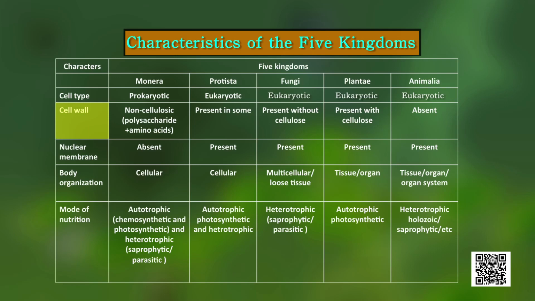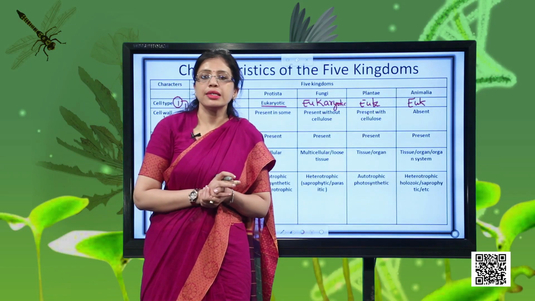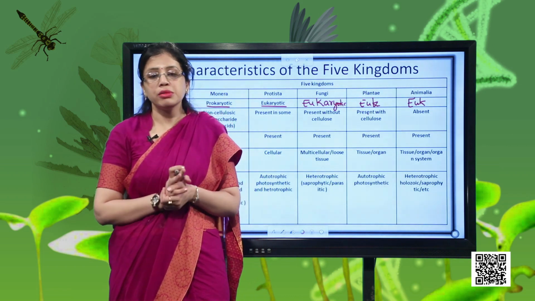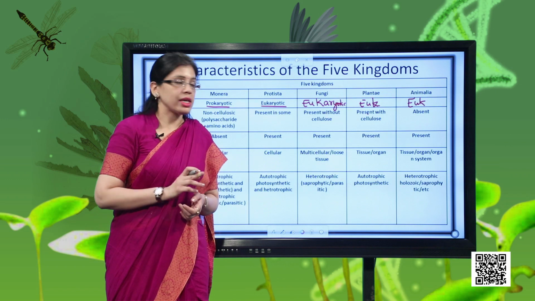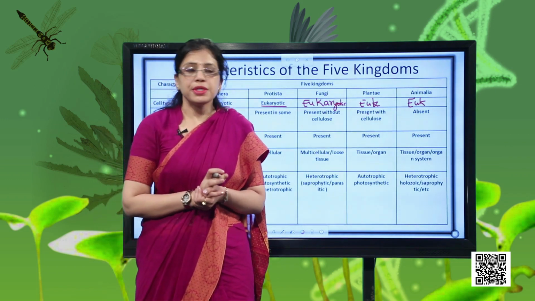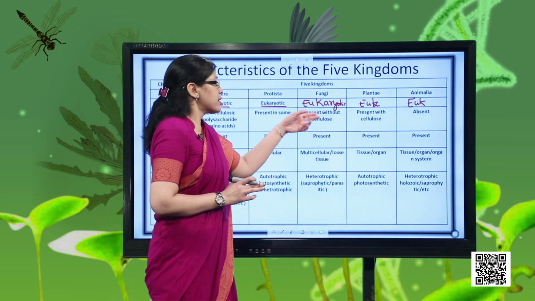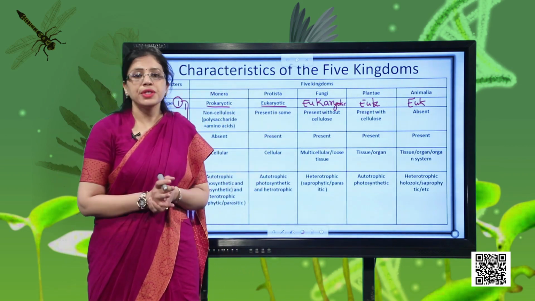Then we have the next point, that is called cell wall. I hope you remember in class 10th you had studied the difference between plant cell and animal cell. There you had learnt a very important difference, that plant cells contain cellulosic cell wall, whereas in case of animal, cell wall is absent. But it is not necessary that every organism will be having a cell wall which is made up of cellulose.